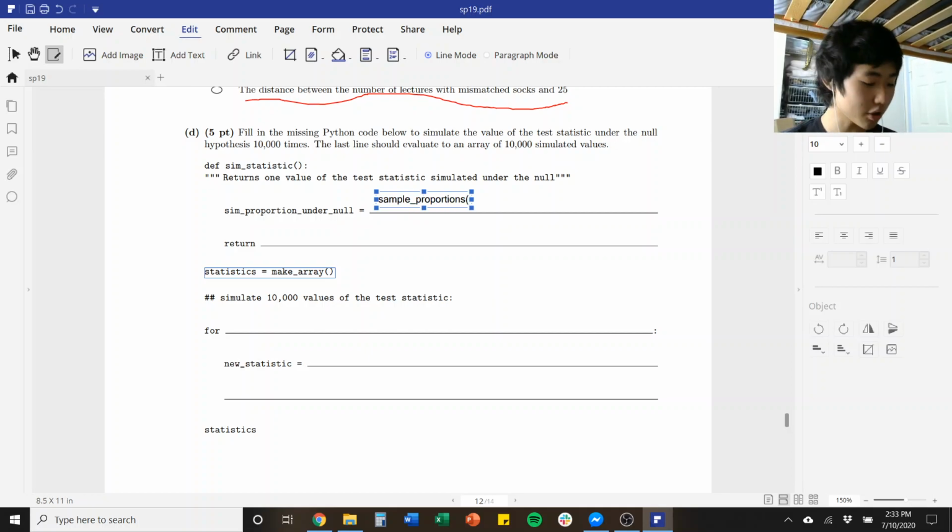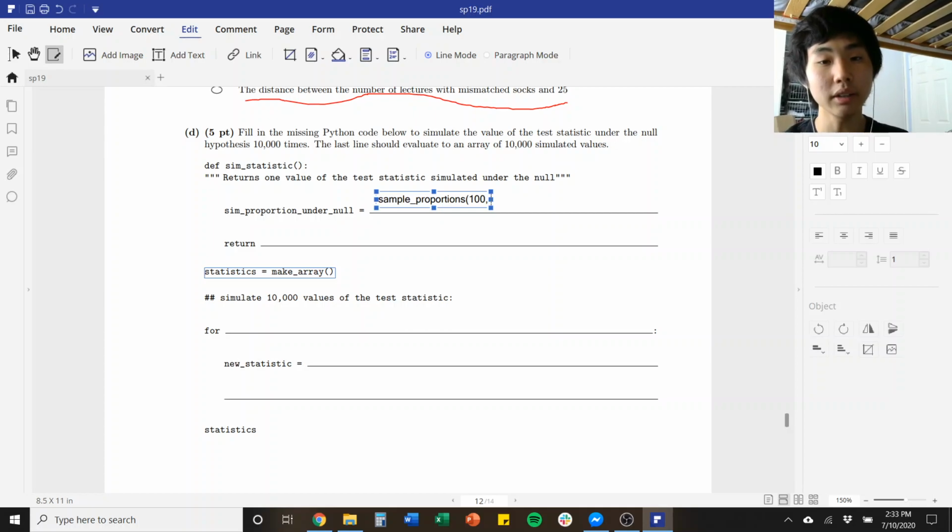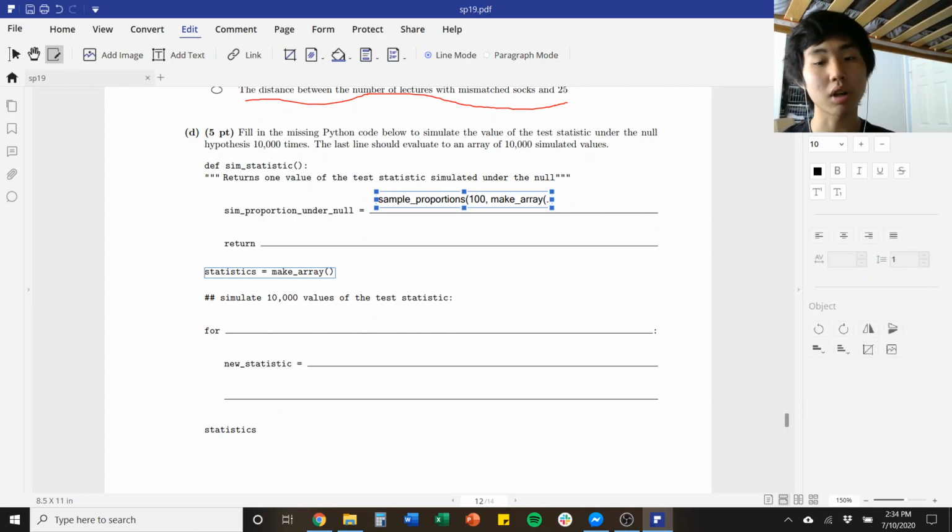And so sample proportions takes in two arguments. It takes in the number of times you want to simulate, and it's going to be 100, because there were 100 lectures. And the second argument should be an array that adds up to 1 of your probabilities.